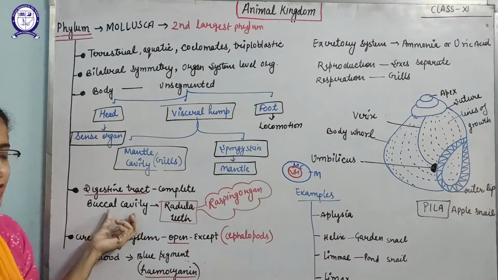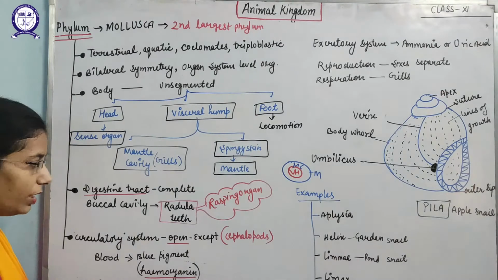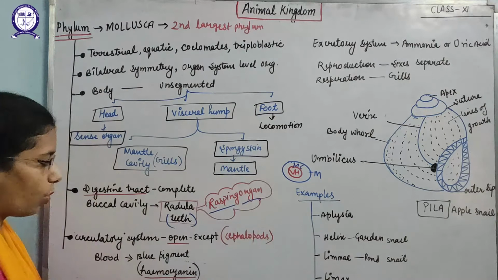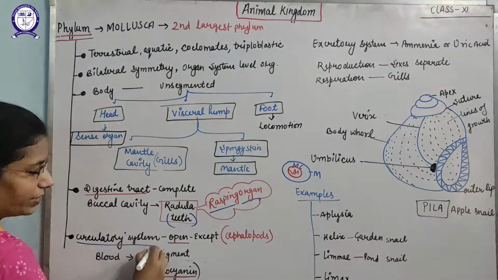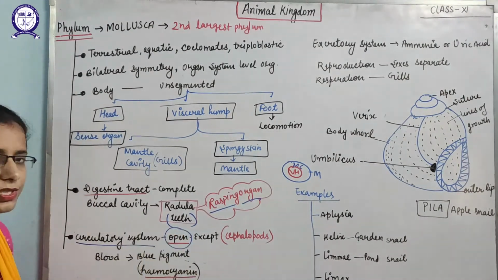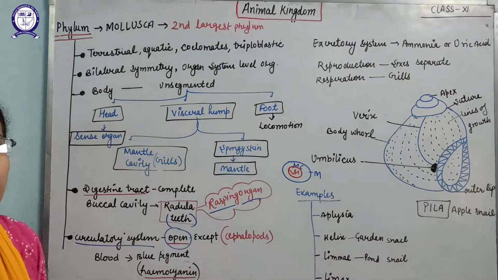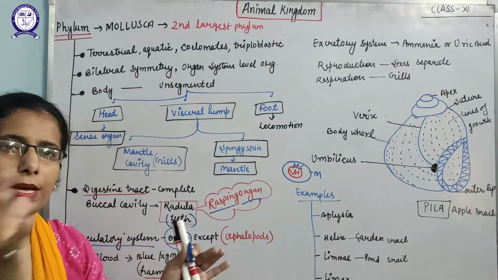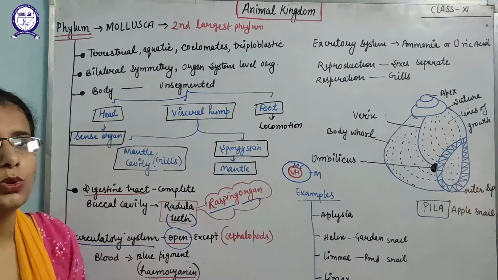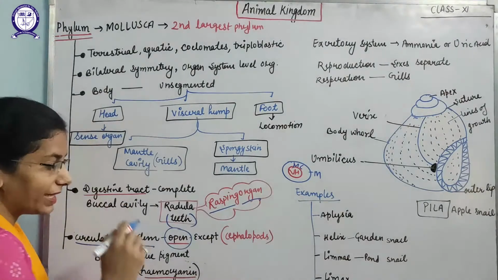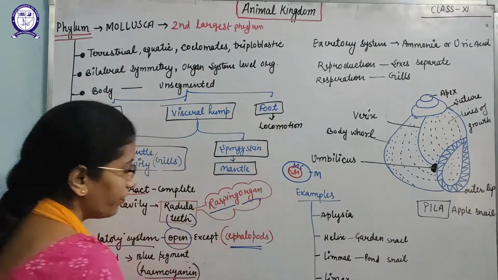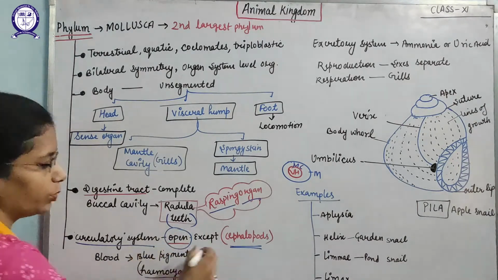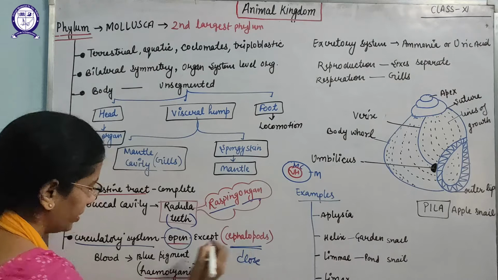The digestive tract is complete, having both mouth and anus, and the buccal cavity has a special structure known as the radula, which has teeth that act as a rasping organ. They have an open circulatory system. That means the heart pumps blood to the tissues, and after supplying oxygen, the blood comes back to the heart. It means there are no blood vessels. But except for cephalopods, molluscs have the open type, and cephalopods have the closed type circulatory system.